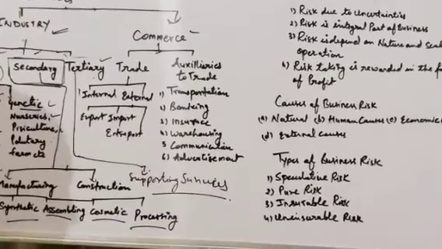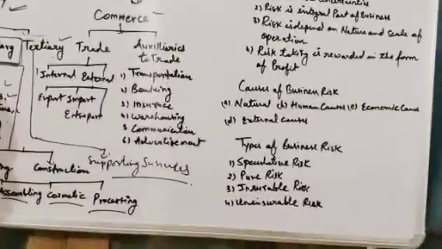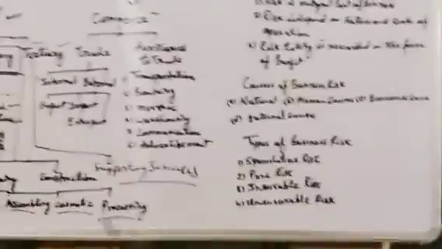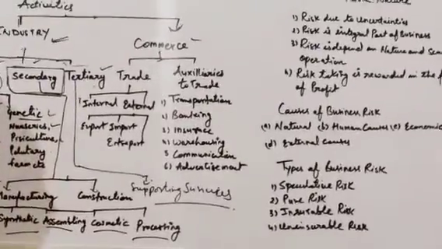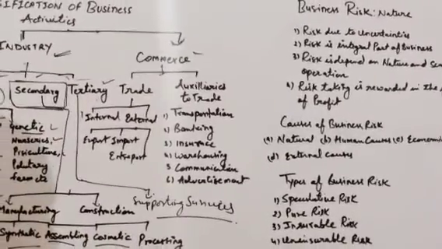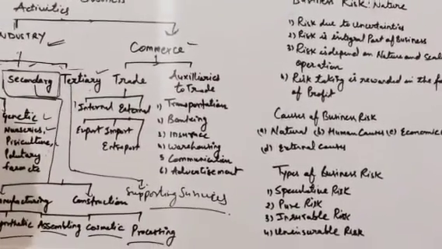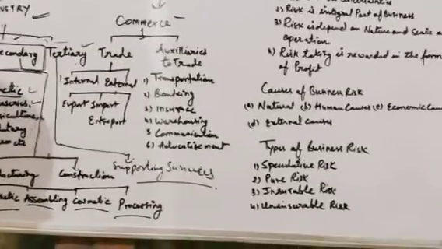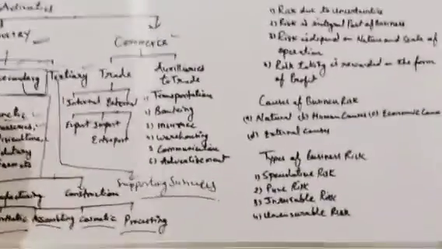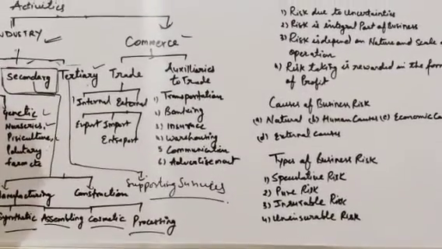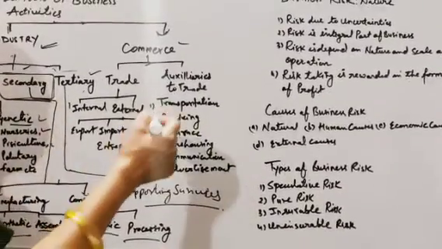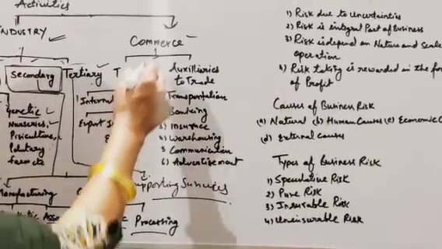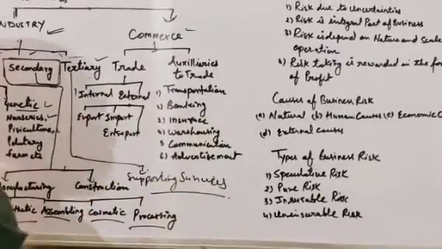To establish industries we need finance. So banking solves this problem. Because risk is there in establishing a business, that risk is removed by insurance. Whatever we have produced should be kept safe. Warehousing solves that problem. For taking orders and smooth functioning of business, we need communication. To inform the people, we need advertisement. All these come under commerce.